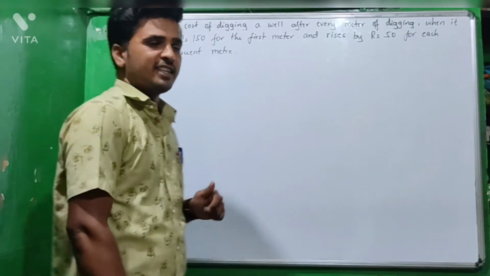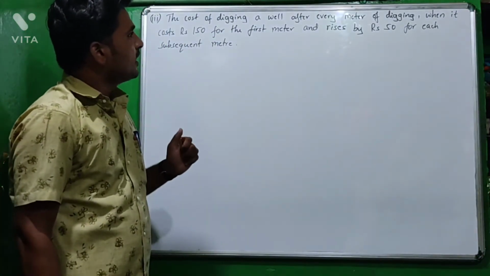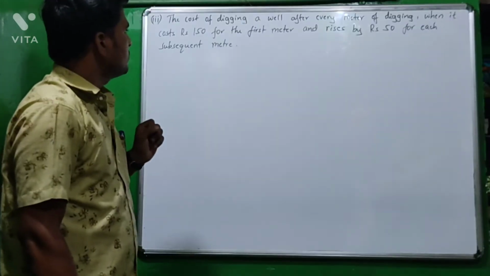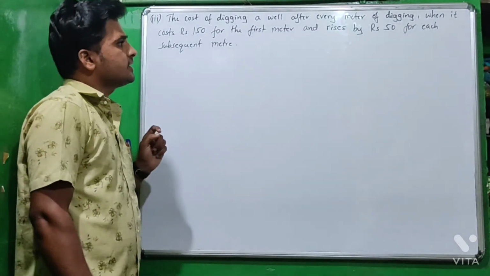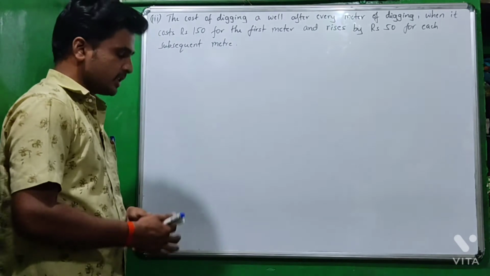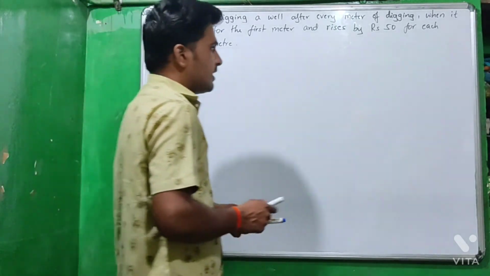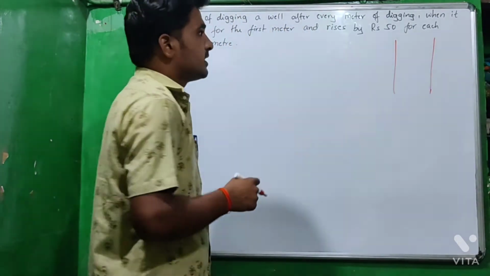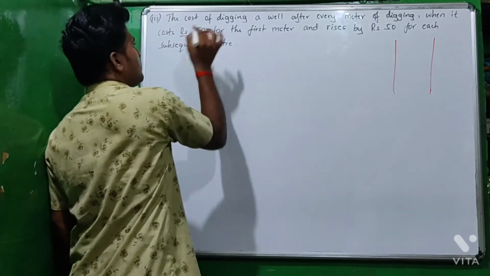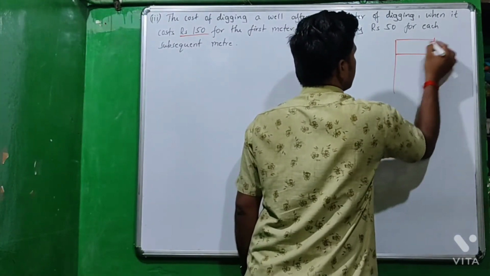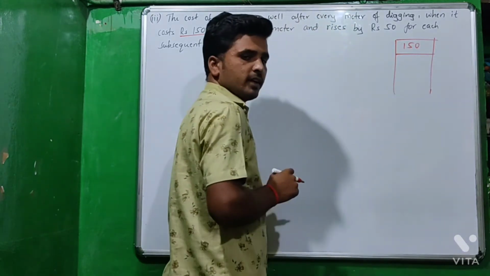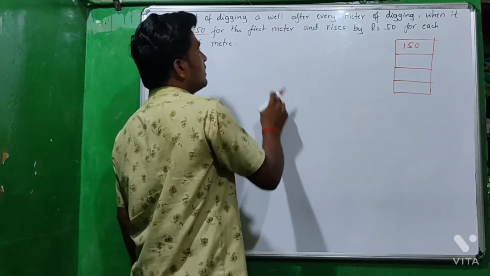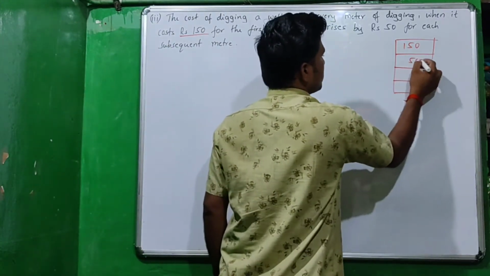Next question. The cost of digging a well after every meter of digging, when it costs rupees 150 for the first meter and rises by rupees 50 for each subsequent meter. Listen here, a well is there. Here for the first meter of digging the cost is rupees 150. Then for the second meter, third meter and fourth meter the cost rises by rupees 50.